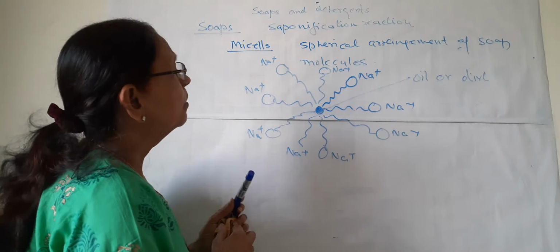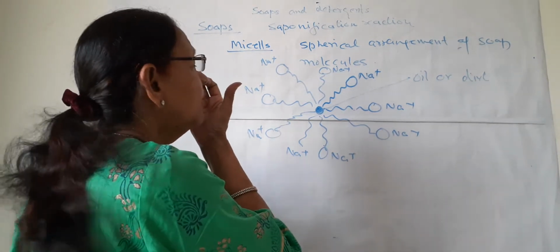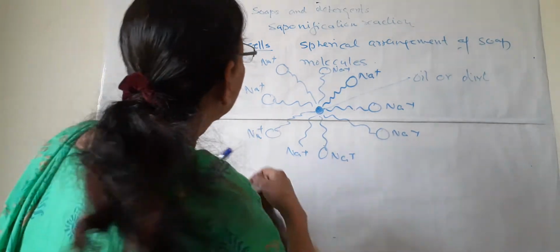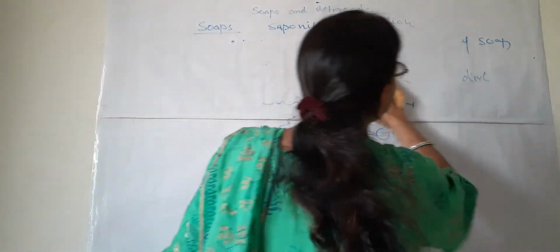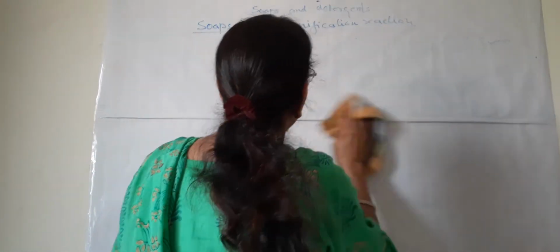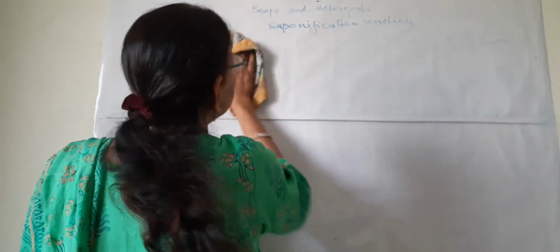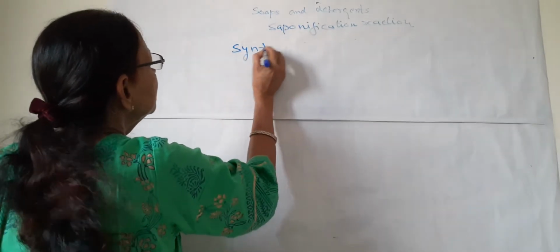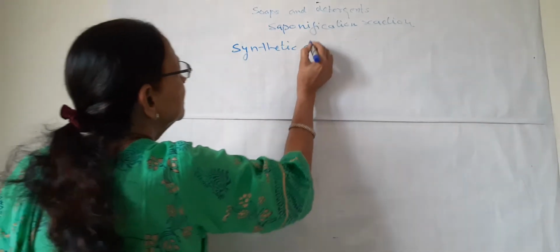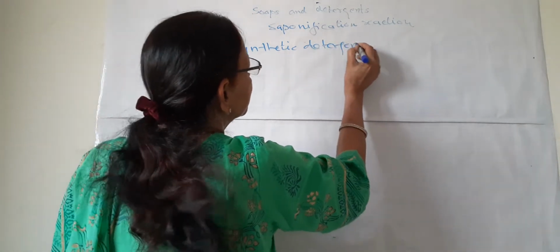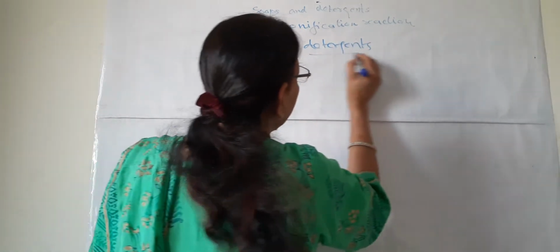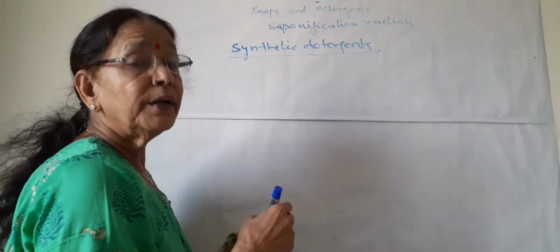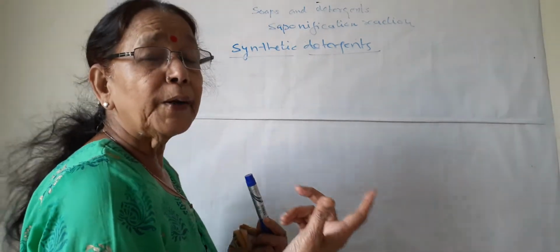Now there are some drawbacks. But before the drawbacks of soap, we will take detergents. What are detergents? Soaps are formed of natural substances, but detergents are man-made. They are synthetic, known as synthetic detergents. Why are they known as synthetic detergents? They are formed by different chemicals. They are not natural oil, and they do not have fat or oil.